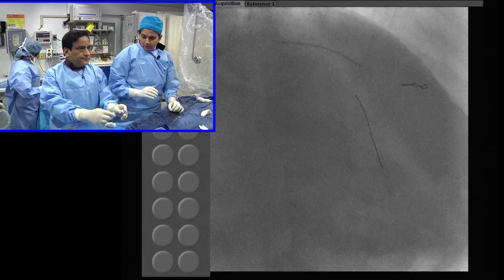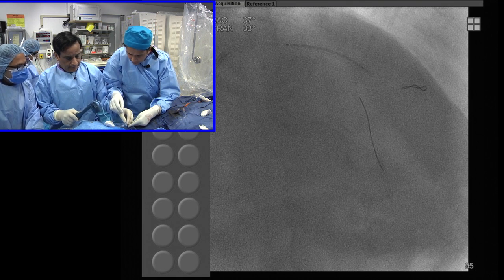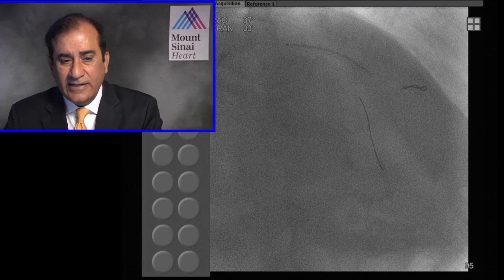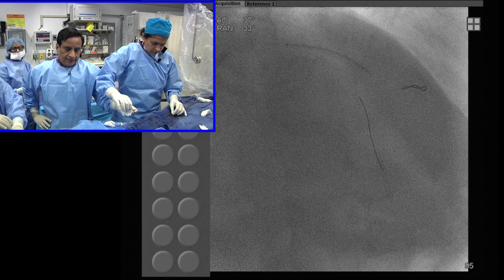Right. So there is a question for you, Samin. What is the percentage of your dedicated two-stent strategy? Yeah, it's about the same, around 20%. So 1 in 5 will use a two-stent strategy.